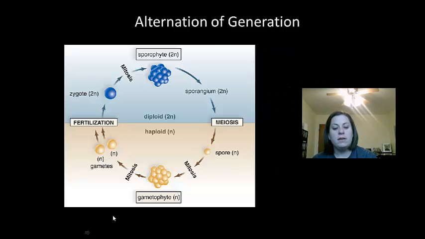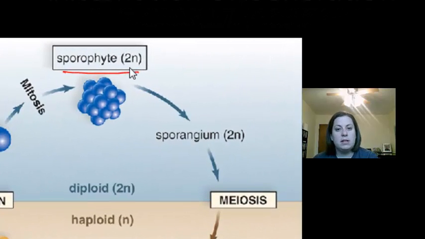Now if we focus in on alternation of generations, this is a life cycle which means that they have two multicellular individuals. So here we have a sporophyte multicellular individual and we have the gametophyte. So they're going to alternate between the two of these, one producing the other over and over again. So let's look at the cycle, and let's start with the sporophyte here.